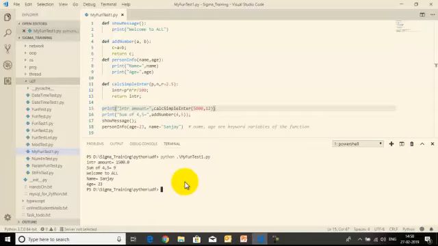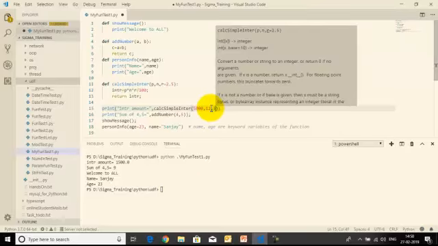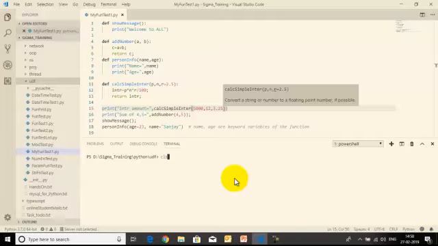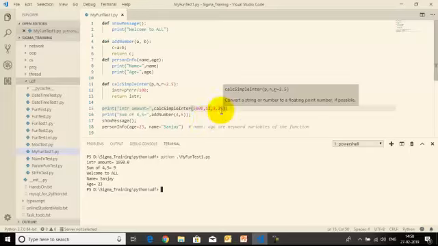The interest amount is calculated according to the default value mentioned there. Let us pass the rate as per our requirement: 3.25. Now let us see the outcome again. You can notice the amount changed. Earlier it was 1500, now it shows the interest amount as 1950.